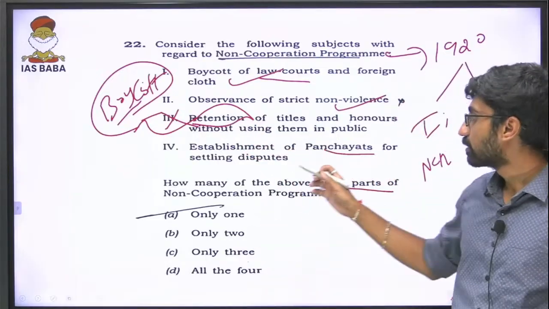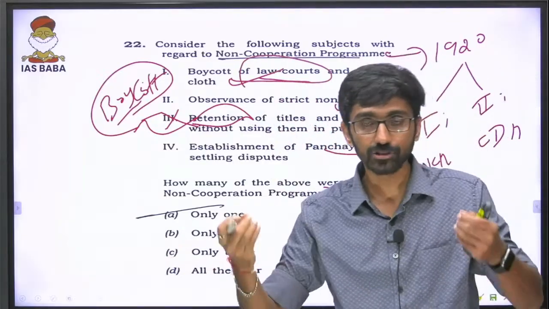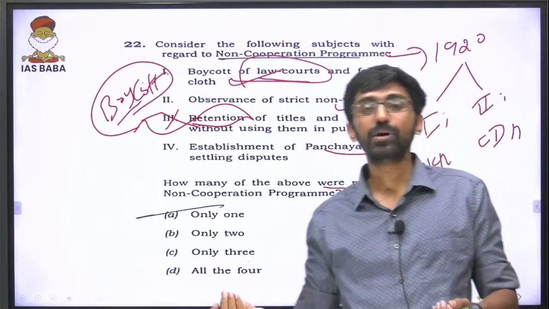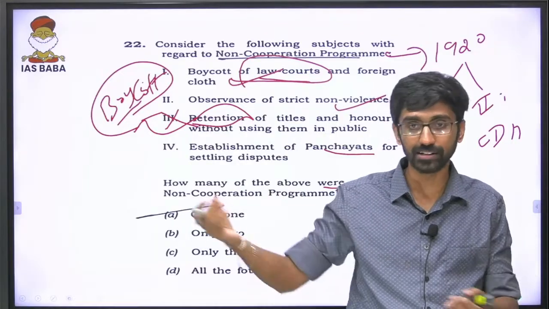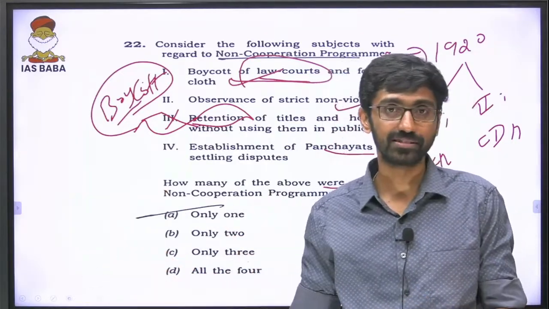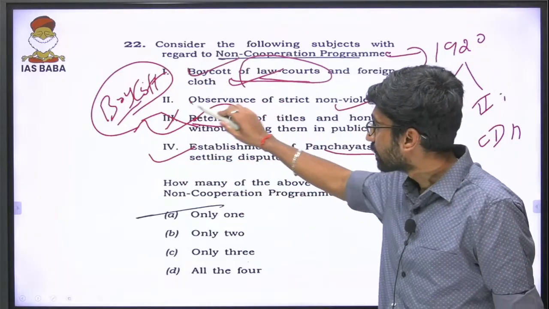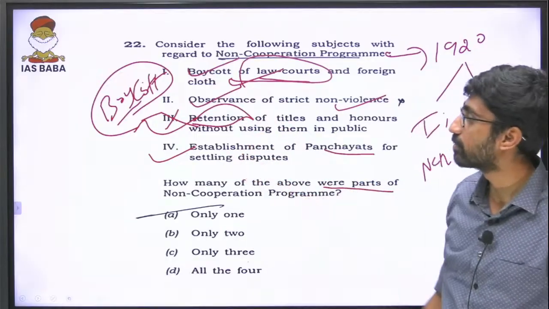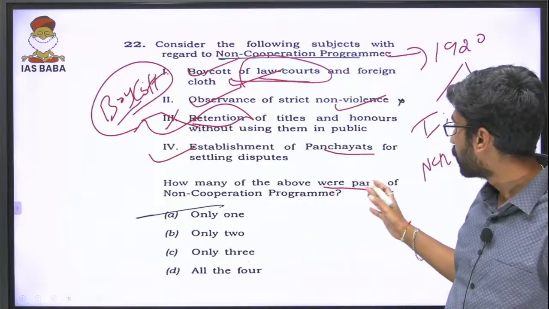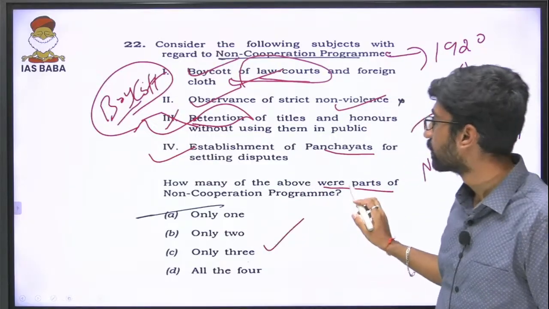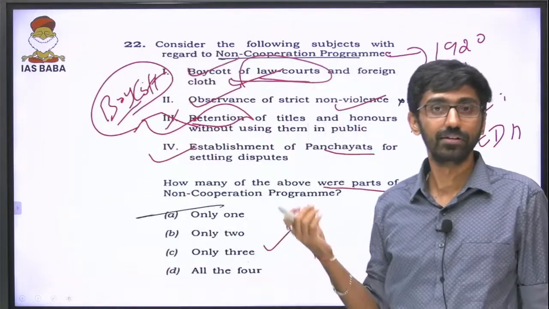Establishment of panchayats for settling disputes: because you are boycotting law courts, there should be an alternative, right? What is the alternative system Gandhiji emphasized? He always emphasized the traditional Indian judicial system, that is the arbitration system, the panchayats. So that is also part of the non-cooperation movement. The first statement is right, the second is right, the third is wrong, the fourth is correct. So overall, only 3 statements are part of it. That is the answer.